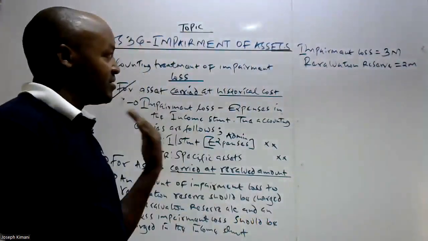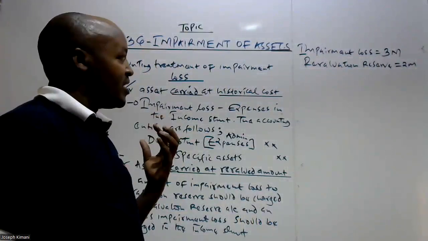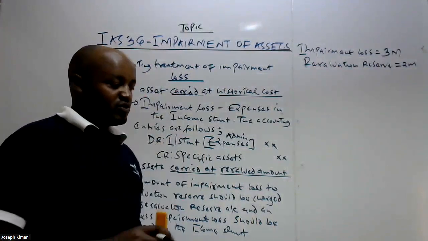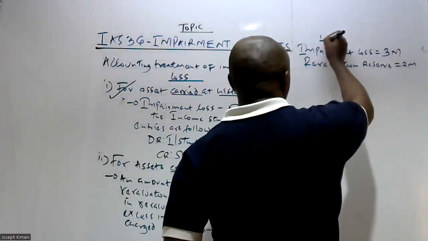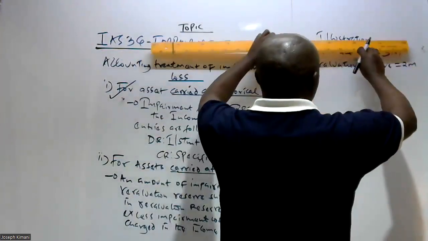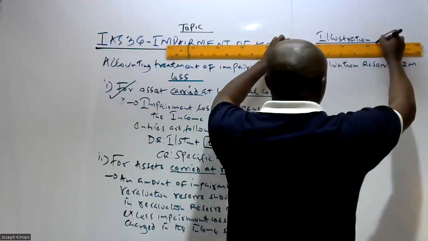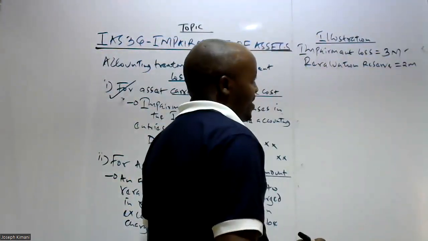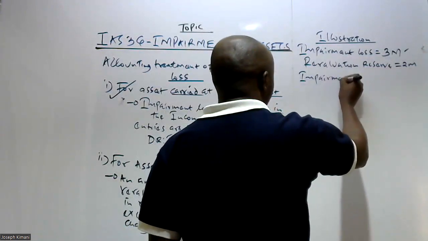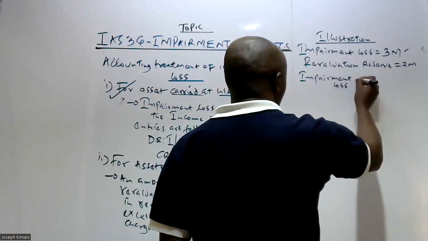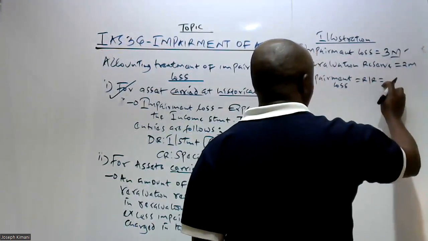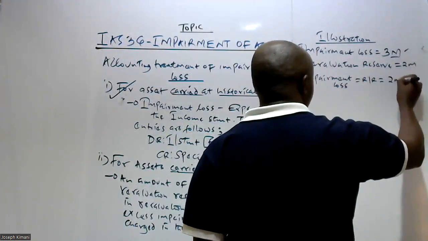So it means that the asset had been revalued some time back. In the statement of financial position there is a revaluation reserve of 2 million, and the asset now is deemed to be impaired with an amount of 3 million. Now, a question arises: how do we account for this impairment loss? First of all, we have said an impairment loss equal to the revaluation reserve. Our impairment loss here is 3 million, so the impairment loss which is equal to the revaluation reserve is an amount of 2 million.